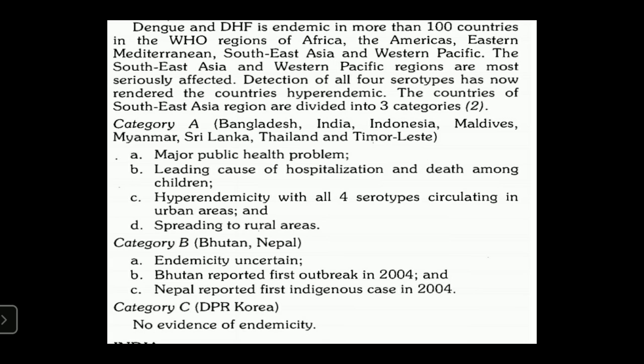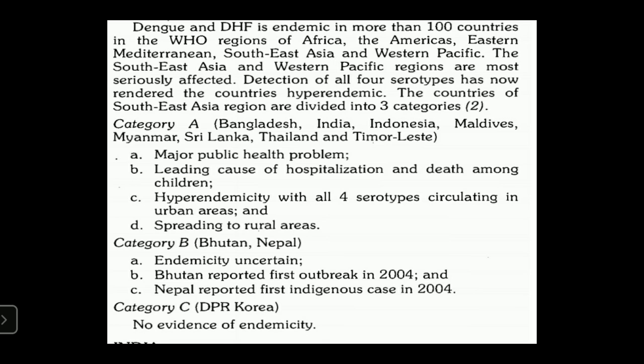Based on this, countries are classified into three types: Category A, Category B and Category C. Category A examples are Bangladesh, India, Indonesia, Maldives, Myanmar, Sri Lanka, Thailand and Timor Leste, due to high public health problems, lack of hospitalization, four serotypes of viruses, and spread to rural areas.